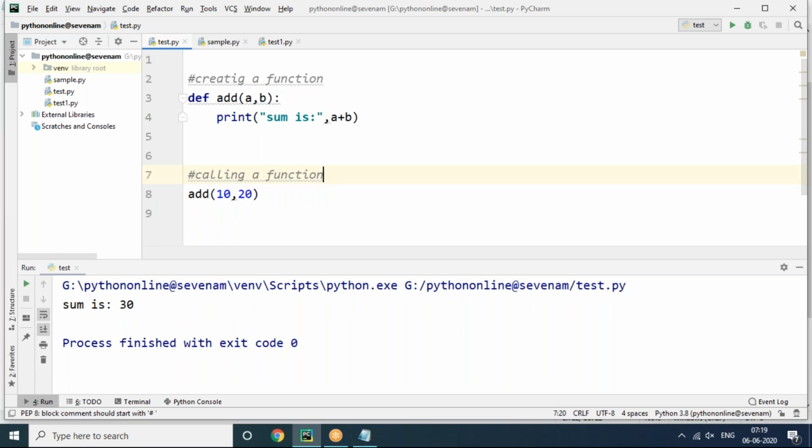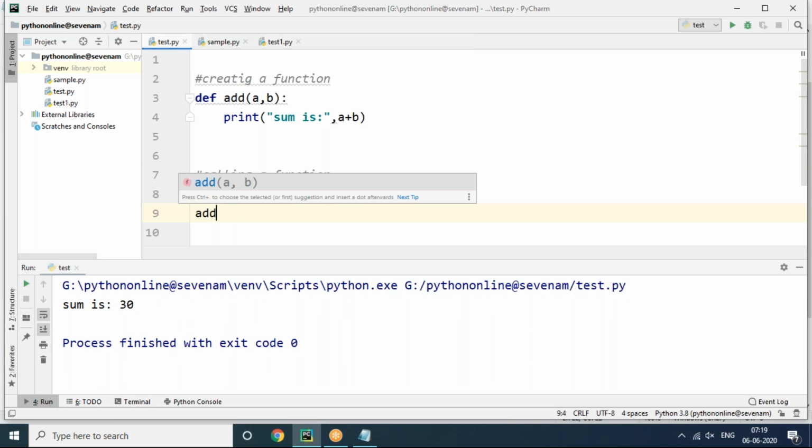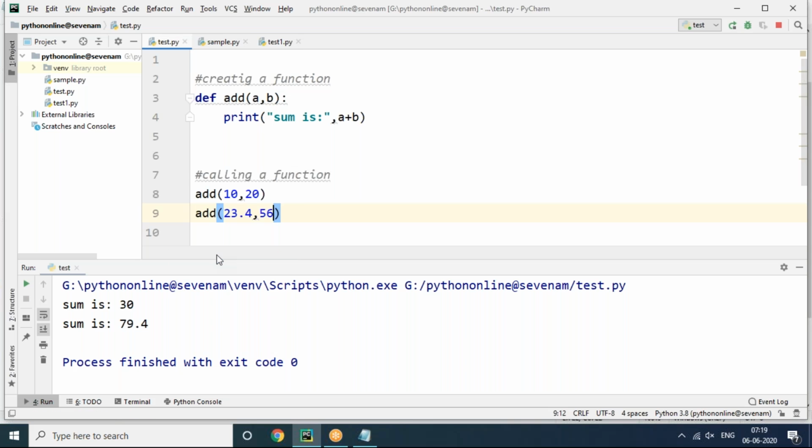And if you want to call the function one more time with different inputs, now you can see 23.4 and 56. So is it possible? Yes, it's possible. Now you can see run test. Now you can see 79.4, it's coming. The function is being called like this. These are the input values. But input values can be accepted at runtime also. Yes, how to accept at runtime?